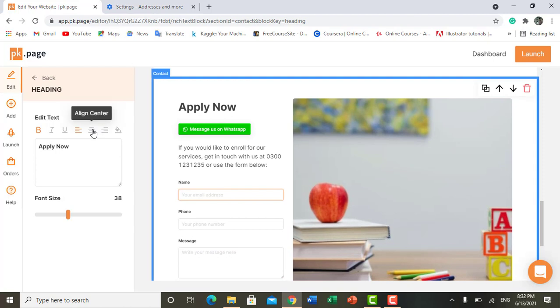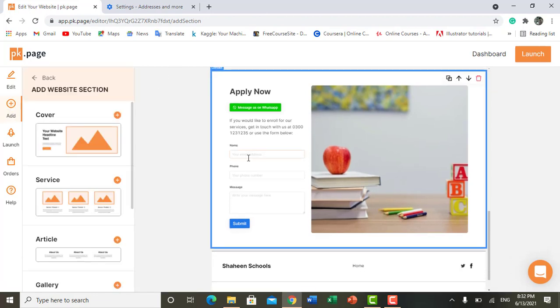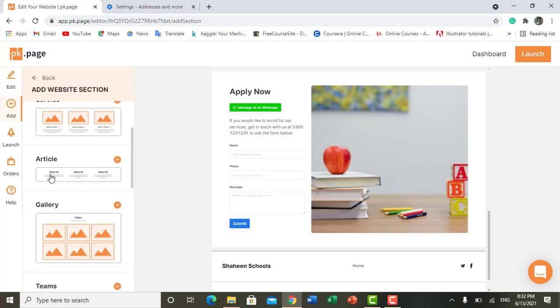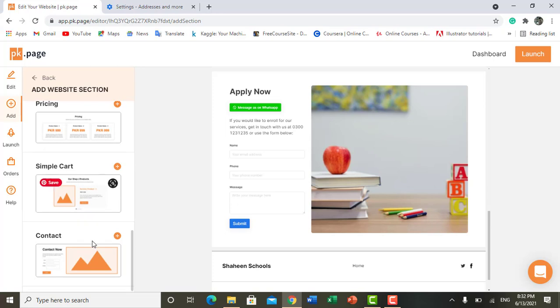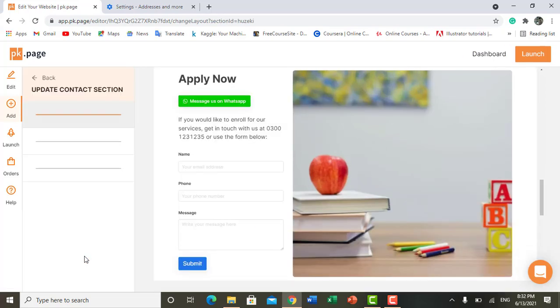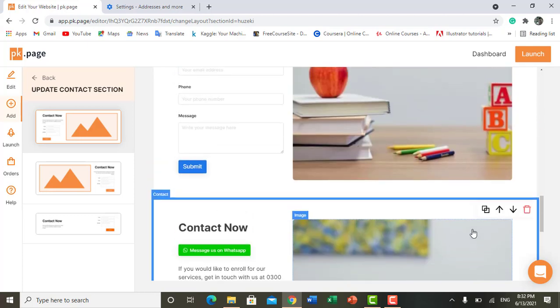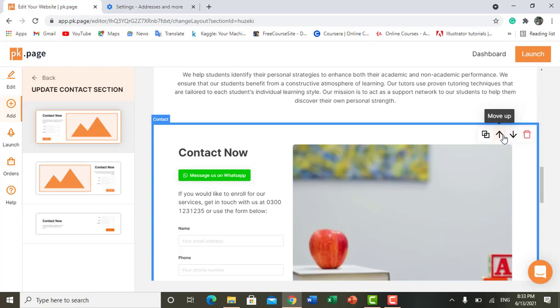Fine. And I want to add one more column here, so I just click on add. Now it's showing me options: I want to add a cover, a service, an article, a team review, pricing, or contact. Fine. You can add anything, it's up to you what you want to add. Now I have added one more contact info. Now I want to delete it, you can delete it as well. And if you want to move it up and down, you can use this button as well. Fine.